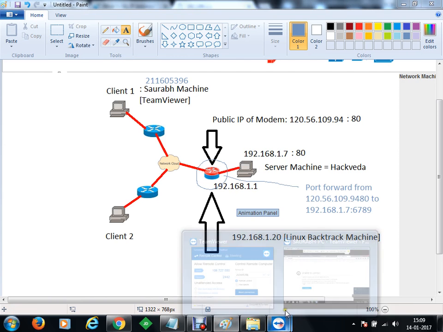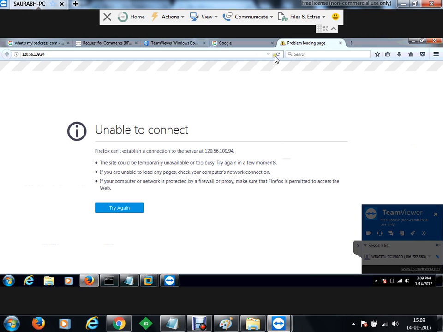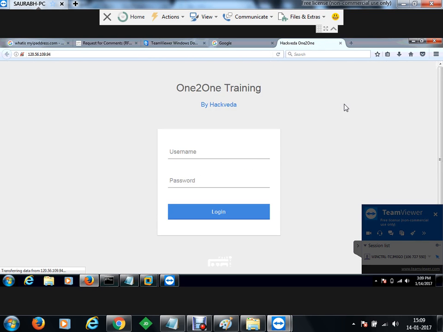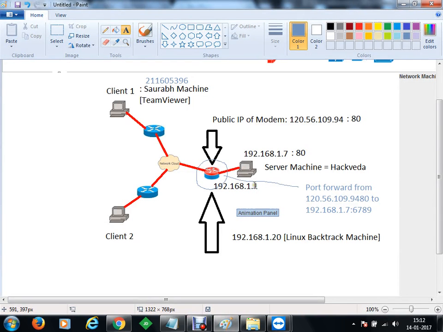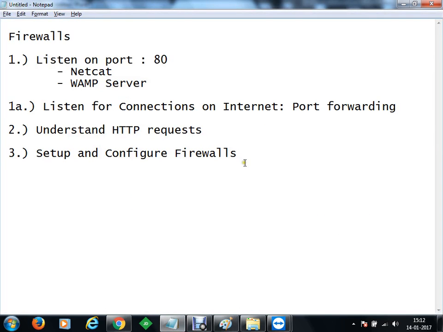Okay, let's go to this machine here, and now if we connect to the same IP address 120.56, you'll get the page Hackveda 1-to-1. Clear? So now you can understand that at your home you can create your machines as a web server. Once you are able to receive the connections here, at this moment, you understood port forwarding.